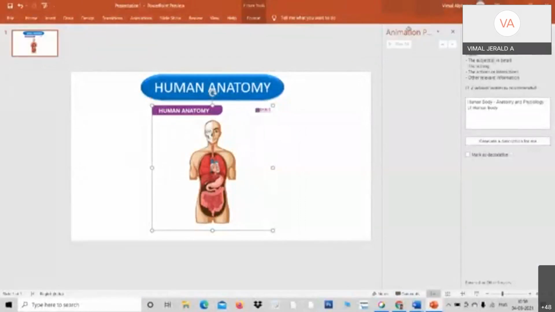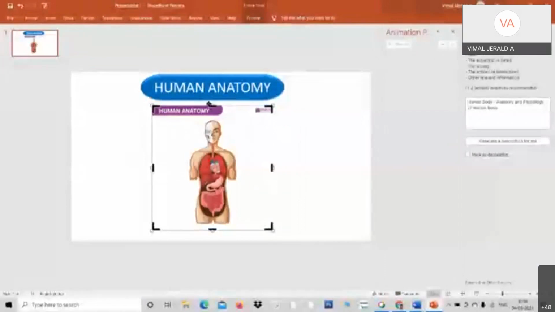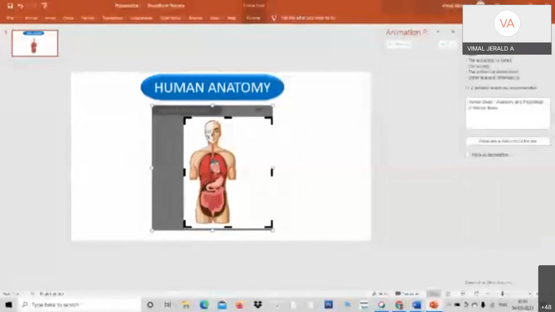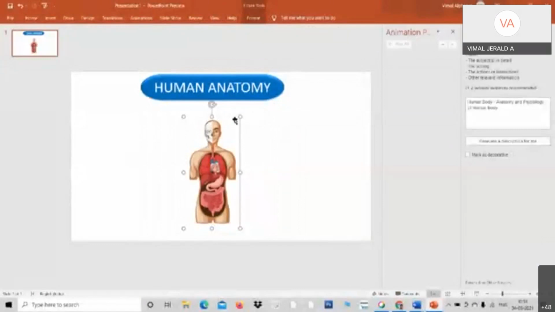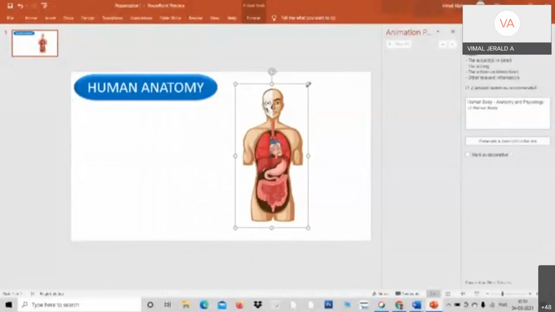Just click, go to Format, and there is an option, Crop. You can crop it on the top, so the unwanted portion can be cropped. Okay, I have cropped it and I can increase it, right? Okay, I've increased it, and I increase the size of it a little more.